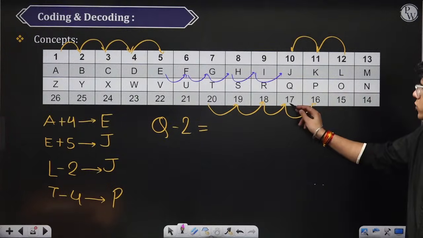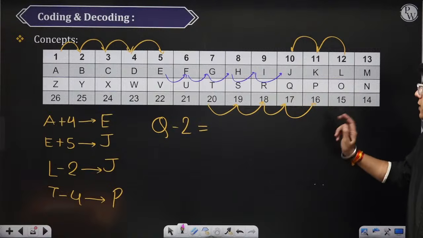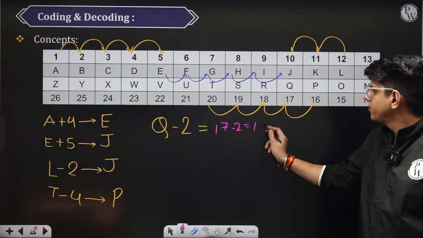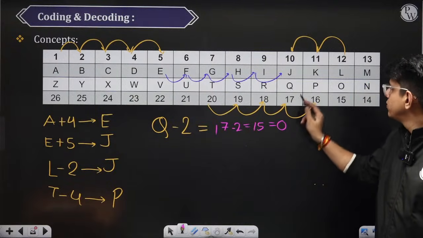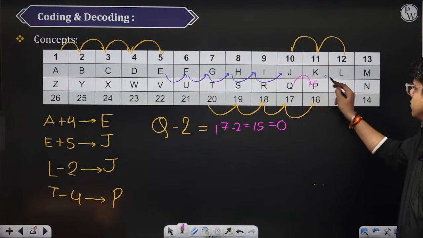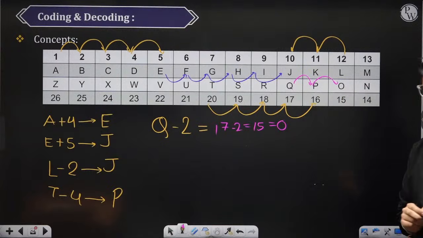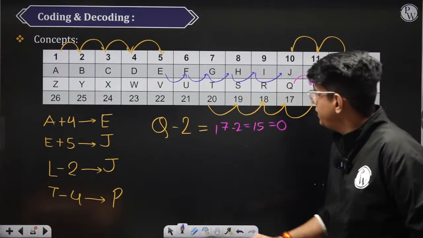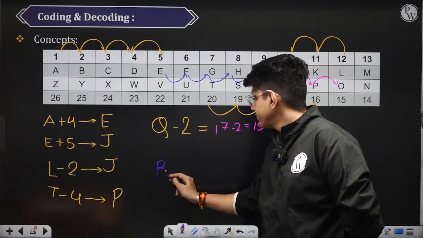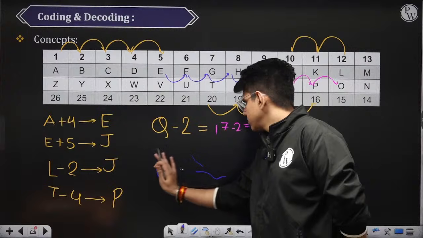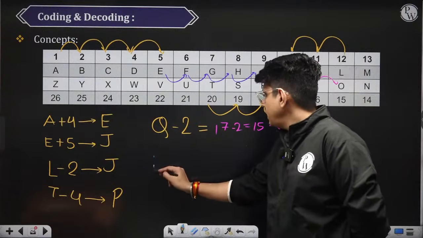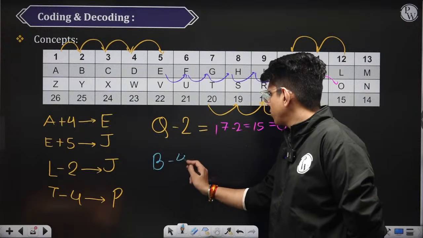Q minus 2. Q is 17. 17 minus 2 is 15. So basically 17 minus 2, which is 15. 15 is what? O. Okay. Now, if I ask you what is the value of B minus 4?